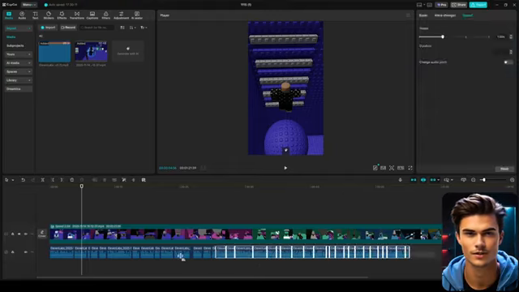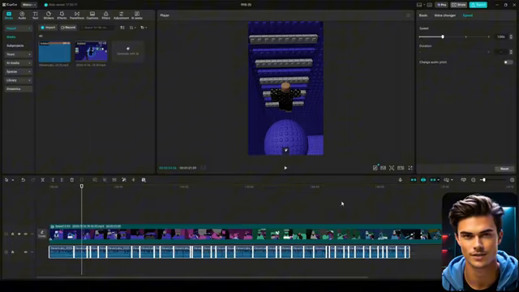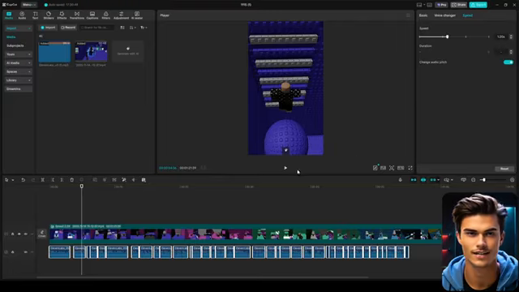So now that the voiceover is fully cleaned up, select all of the voiceover clips, then open the speed section on the right. Here, make sure to enable change audio pitch. This part is important. Above that, set the speed to around 1.2x so the voiceover feels a bit more fast-paced and matches the energy of the gameplay. Once you apply those settings, your voiceover should sound something like this.